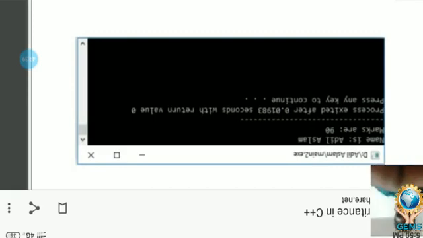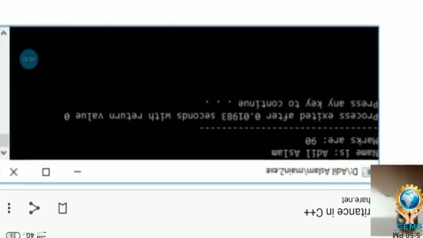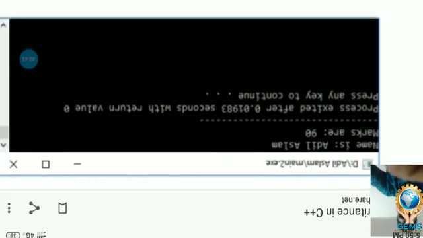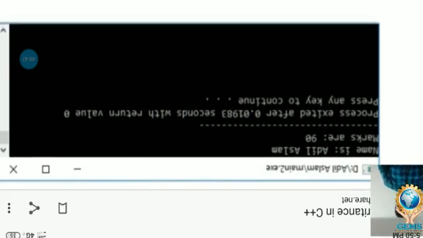What is the output? Simple. This is the output given here. Just look at the black screen. The output is visible. The first one is the name, the second one is the marks. What is the name of the person? The name of the person is Adil Aslam. What are the marks of that person? The marks of that person are 19. So parent class A mentions the name, parent class B mentions the marks, but both properties are accessed by the child class C, and it shows the output name as well as marks.